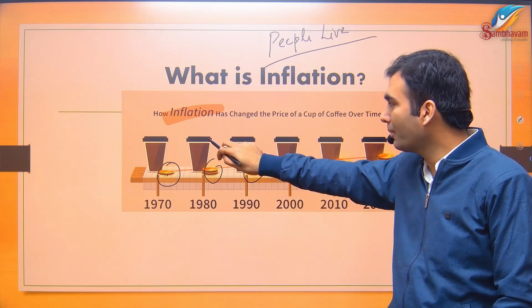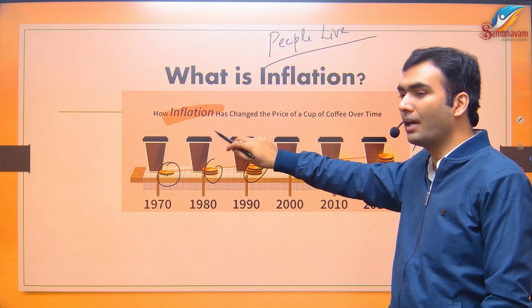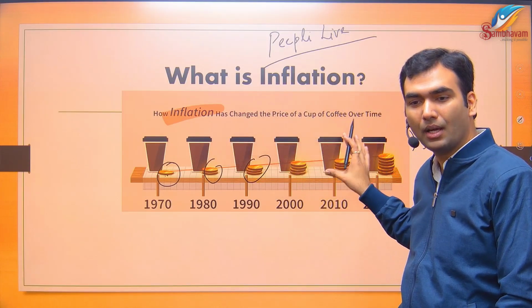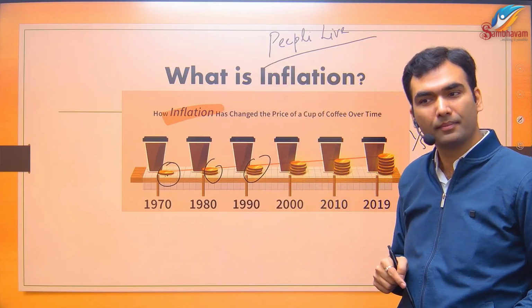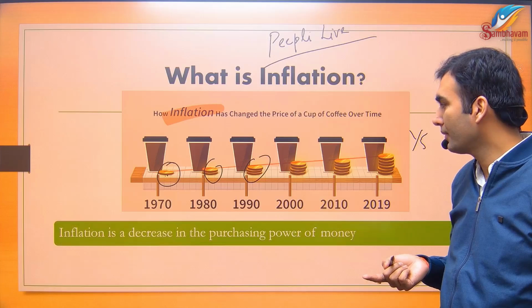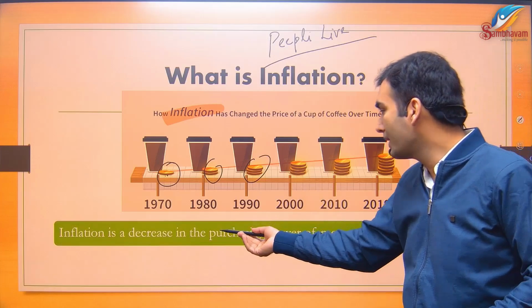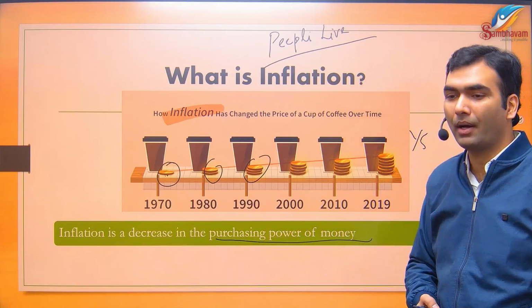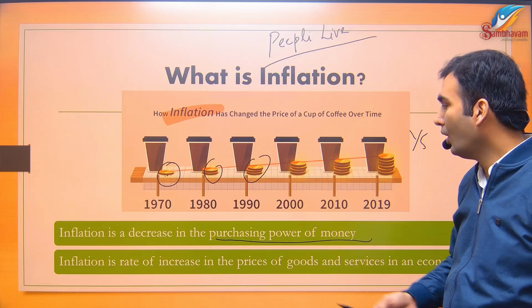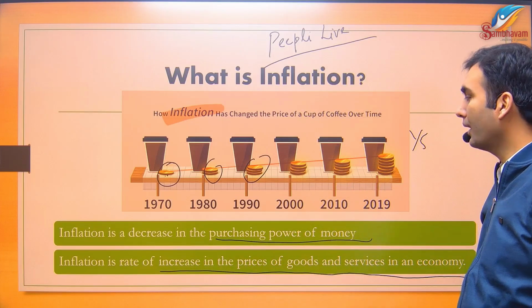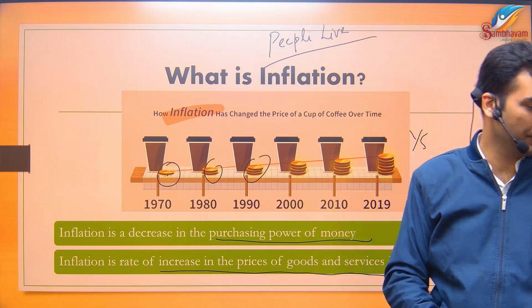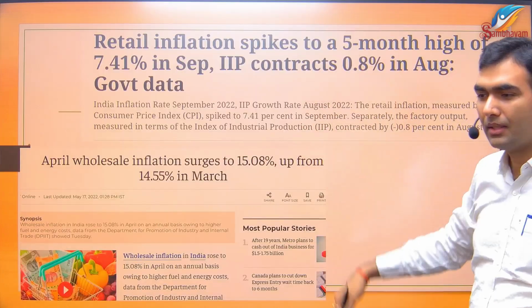Either we can say that it is an increase in prices of goods or services, or we can say that it is a reduction in purchasing power of money. Both are the same thing. That's what I have written. Inflation is decrease in the purchasing power of money, or inflation is the rate of increase in the prices of goods and services in an economy. Then these are the news figures we keep on seeing.